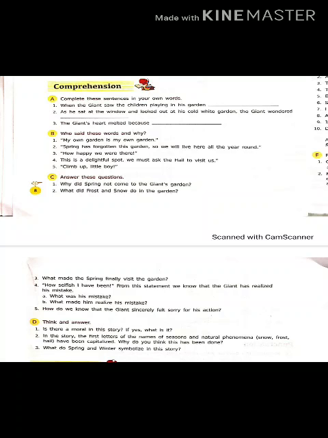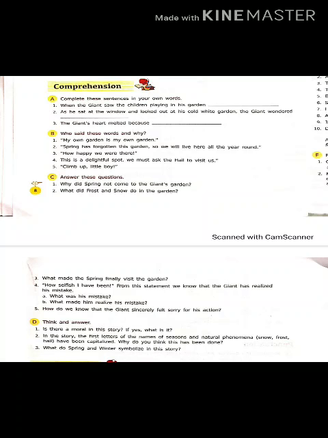Now fourth is, this is a delightful spot. We must ask the hail to visit us. Who said this? That you have to write down. Then, climb up, little boy. Who said this word? This you can find out at the last of the chapter, who helped him even to climb up. Who said to him, little boy, that he has to climb up. Then at last, section C is yours.